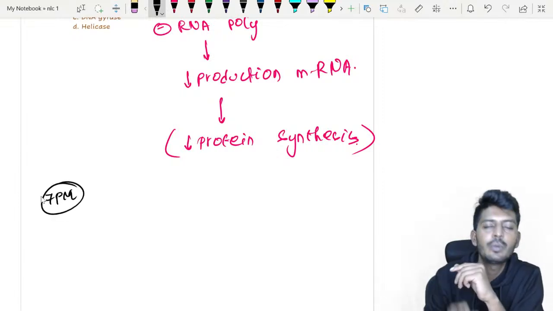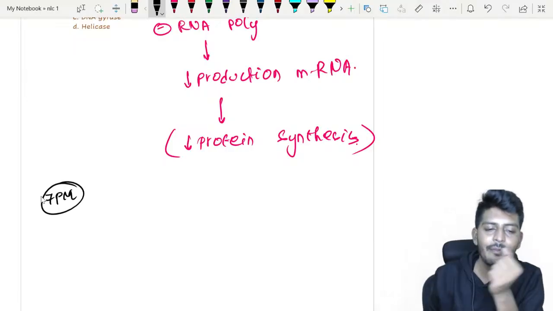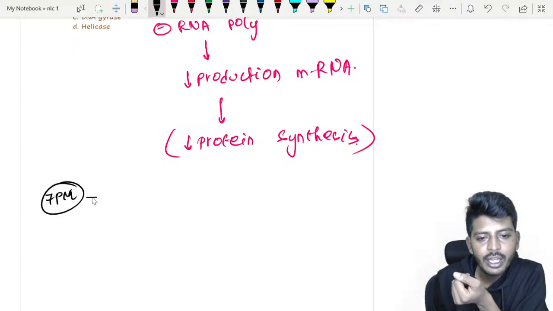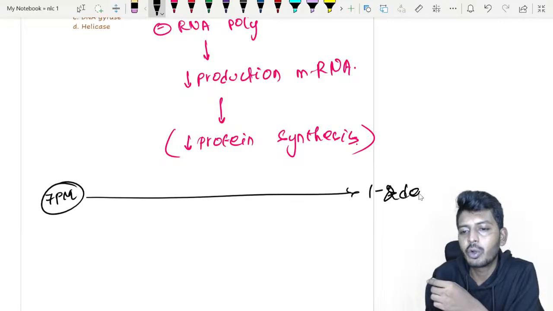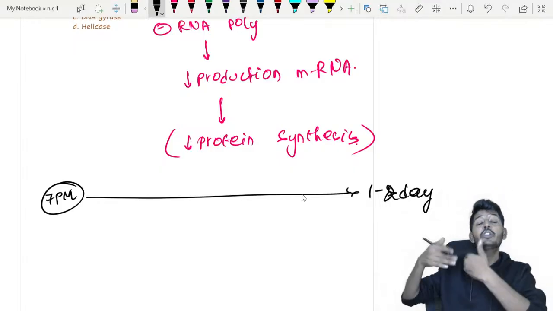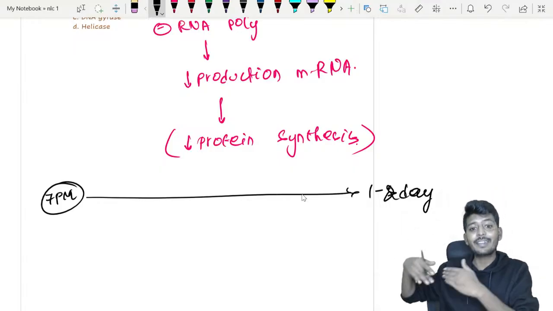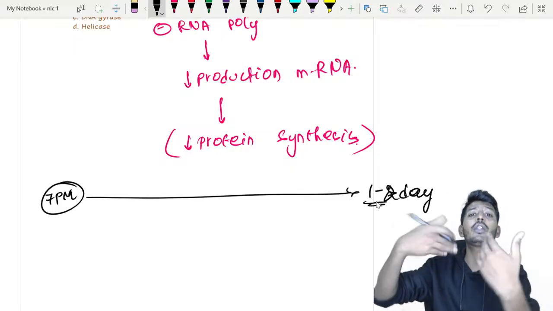Who ingested the mushroom mistakenly, accidentally at 7 p.m.? When he ingested it, he will get the symptoms after 1 to 2 days. So until 1 to 2 days, how is the body having protein? Because whatever was previously made will work for maybe 1 to 2 days. Later only the body will start to develop the deficiency.